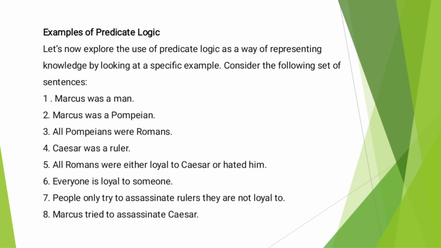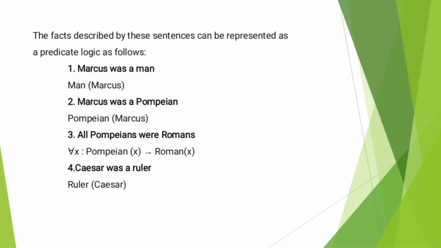Everyone is loyal to someone. People only try to assassinate rulers they are not loyal to. Marcus tried to assassinate Caesar. The facts described by these sentences can be represented in predicate logic.